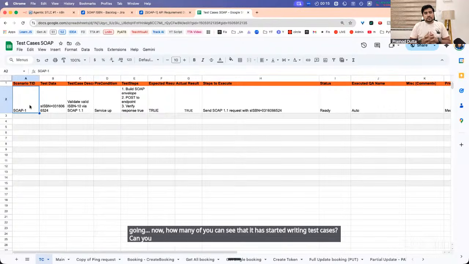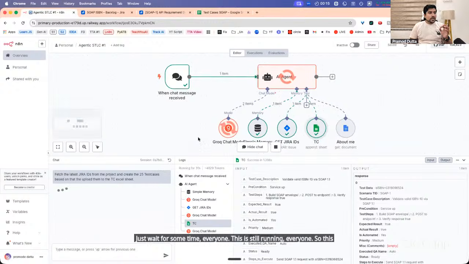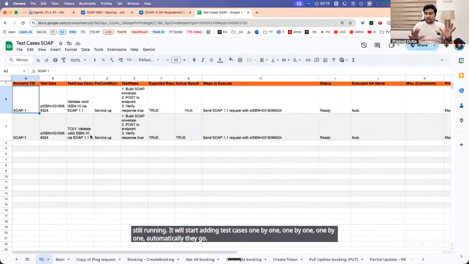Can you see that? Give me yes in the chat. Now, just wait for some time, everyone. This is still running. It will start adding test cases one by one, automatically. Look, it added the second test case also. Can you see that, everyone? I am just enjoying.